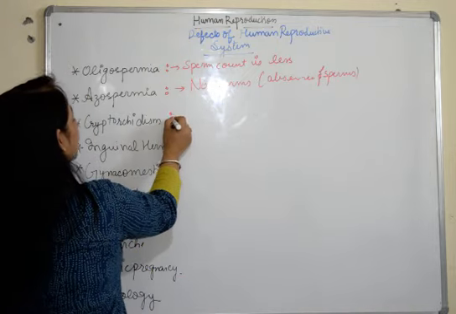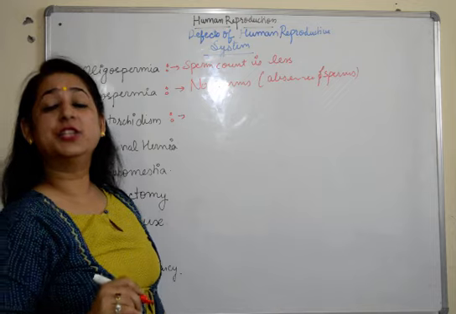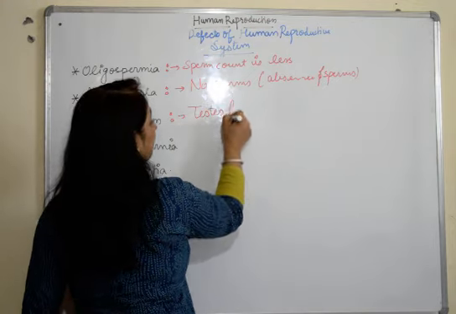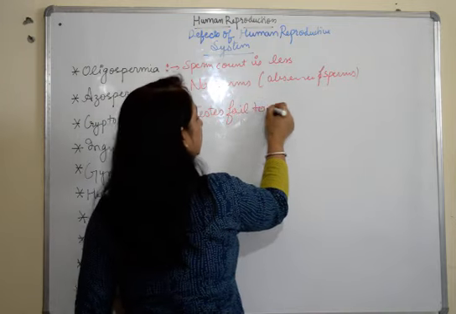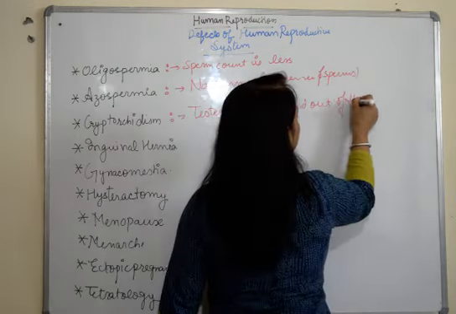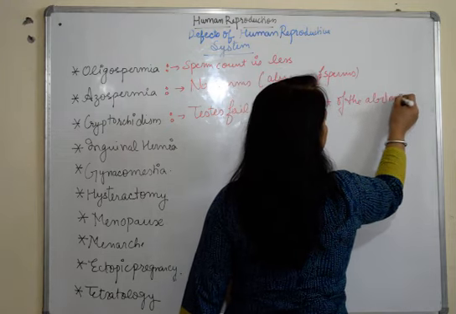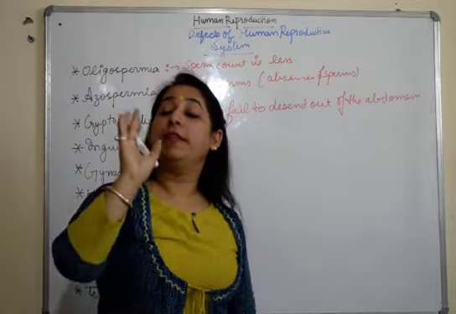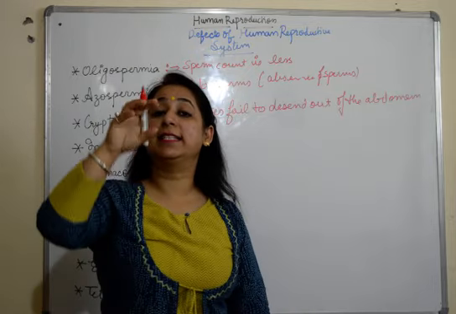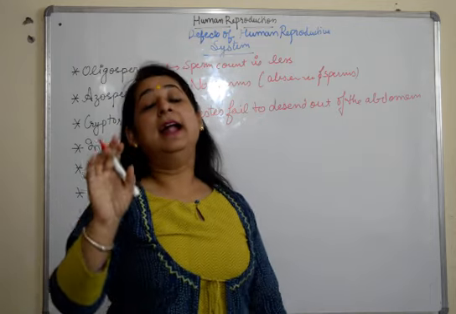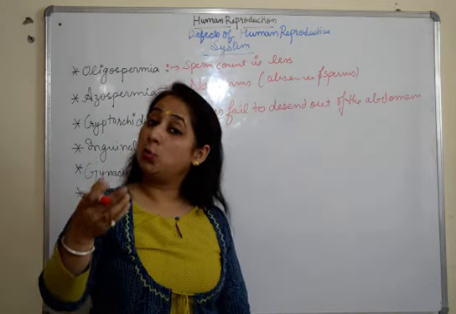Then we have cryptorchidism. This is a condition in which the testes fail to descend out of the abdomen. That means when the male child is born, the testes descend out of the abdomen through the inguinal canal, and then they are present outside the body.